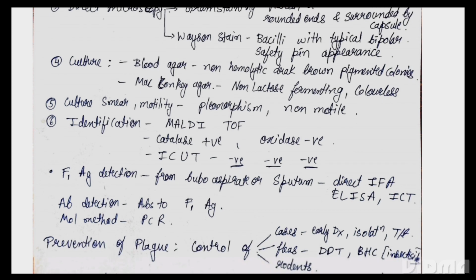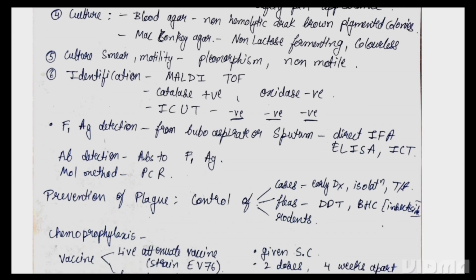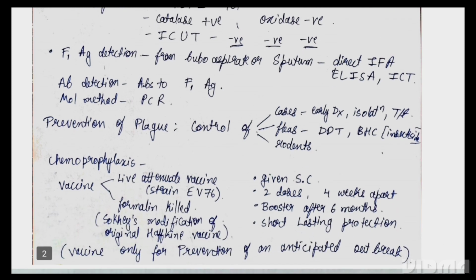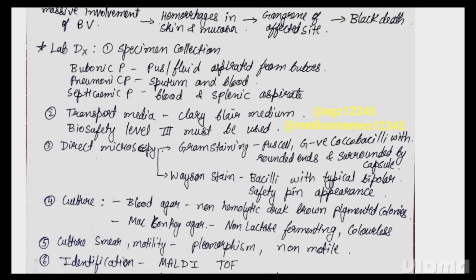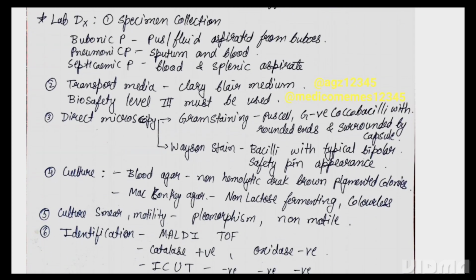In culture, we see the motility. We do a cultural smear and note which type of growth. Next, identification is by automated methods and biochemical tests like catalase, oxidase, and urease. Next, we do antigen detection and antibody detection. At last, we do molecular methods. And one more thing, antimicrobial susceptibility testing if the organism is antimicrobial resistant. So the laboratory diagnosis is like fill in the blanks. We have to fill in all the things we are going to do in plague.